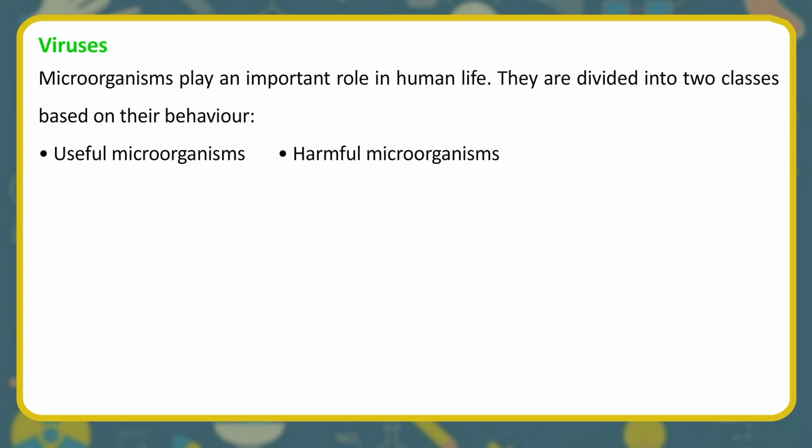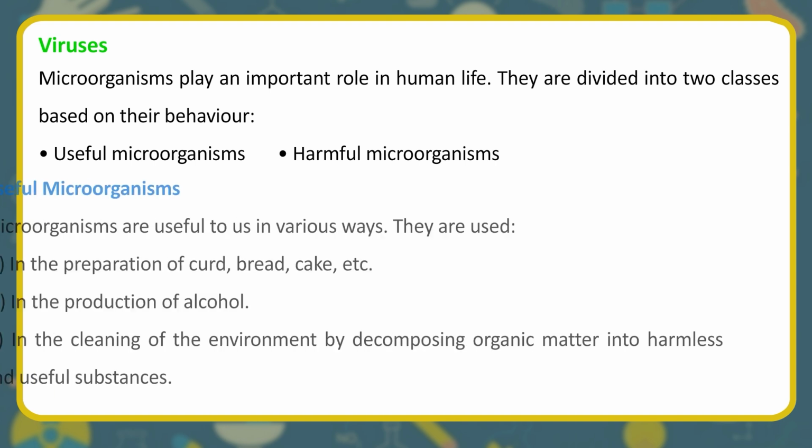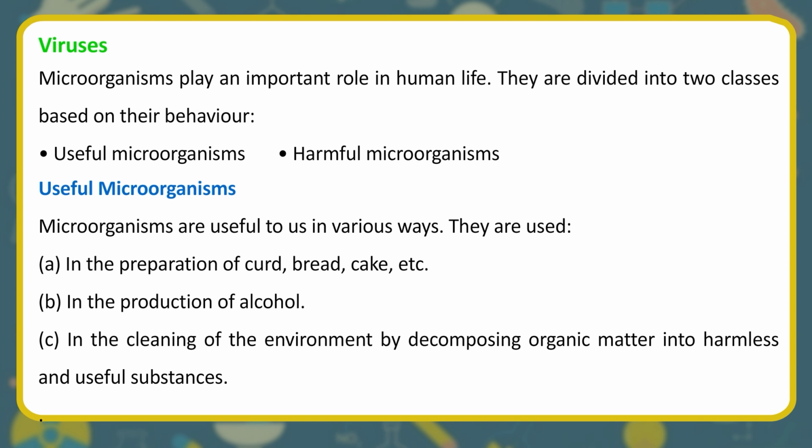Microorganisms play an important role in human life. They are divided into 2 classes based on their behavior. Useful microorganisms. Harmful microorganisms. Useful microorganisms. Microorganisms are useful to us in various ways.